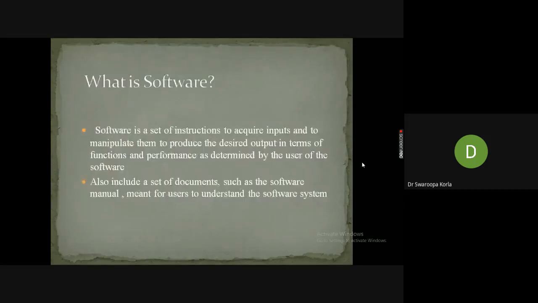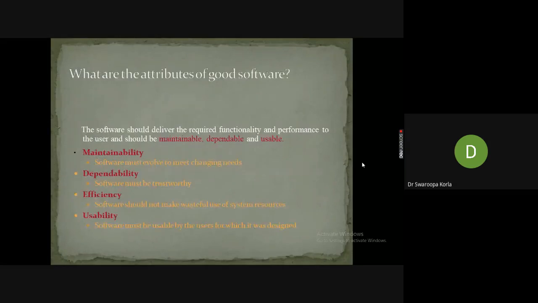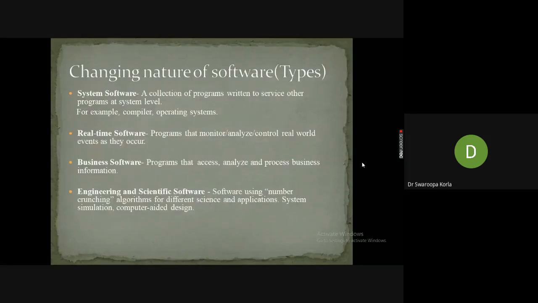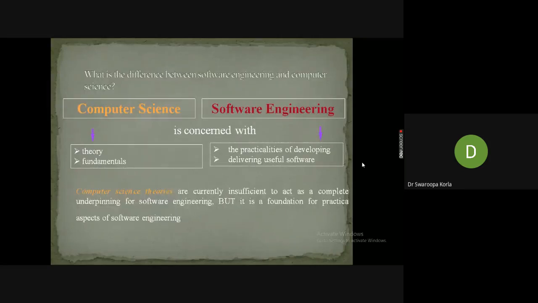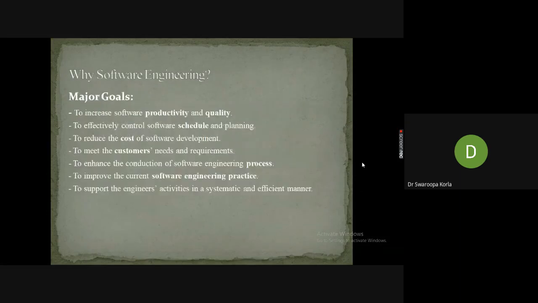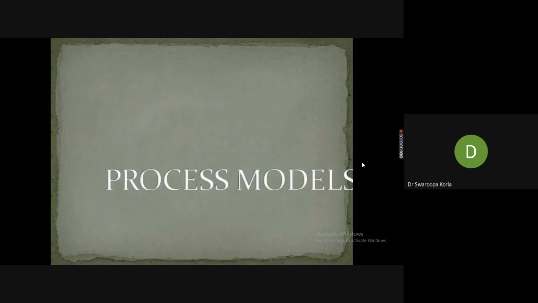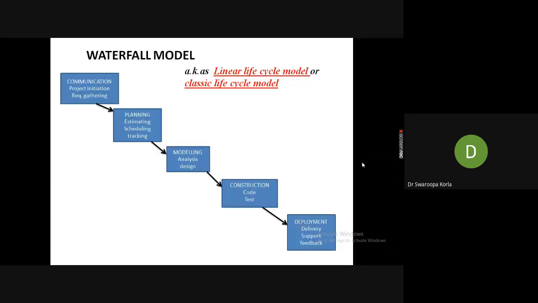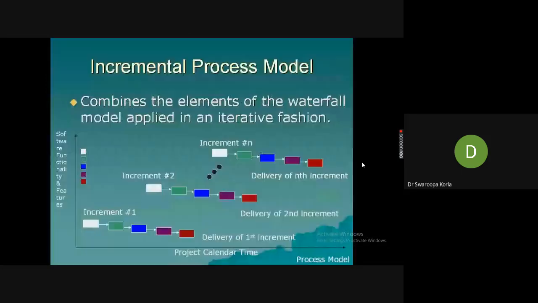We have discussed previously software description, classifications, characteristics, attributes, and types, and the differences between computer science and software engineering. Then Pressman's view, layered technology, objectives, measures, goals, activities, umbrella activities, and process models, and up to the spiral model we have seen.